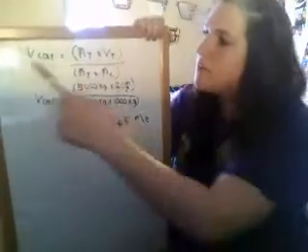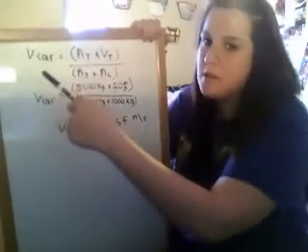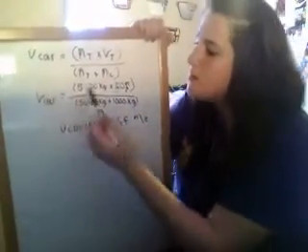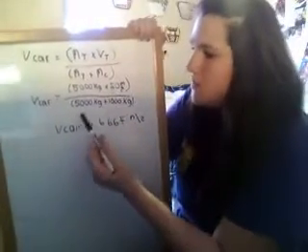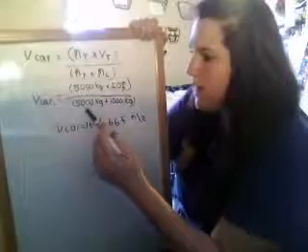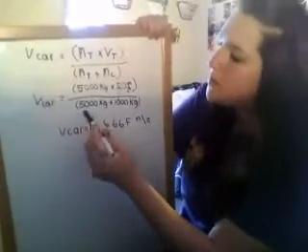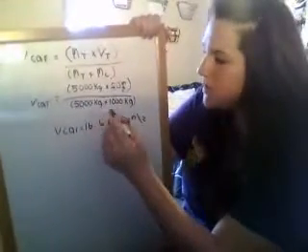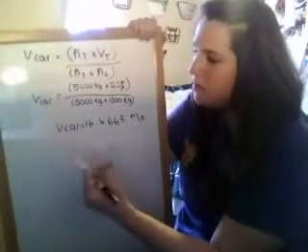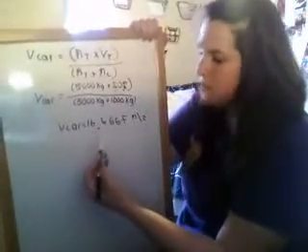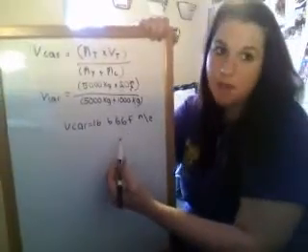So here what I did, I took the equation for the velocity of the car and I plugged in all the numbers. So we have 5,000 times 20 meters per second divided by the mass of the truck and the car, which is 5,000 kilograms plus 1,000 kilograms, to equal the car's velocity. And when I calculated it, I got 16.667 meters per second.